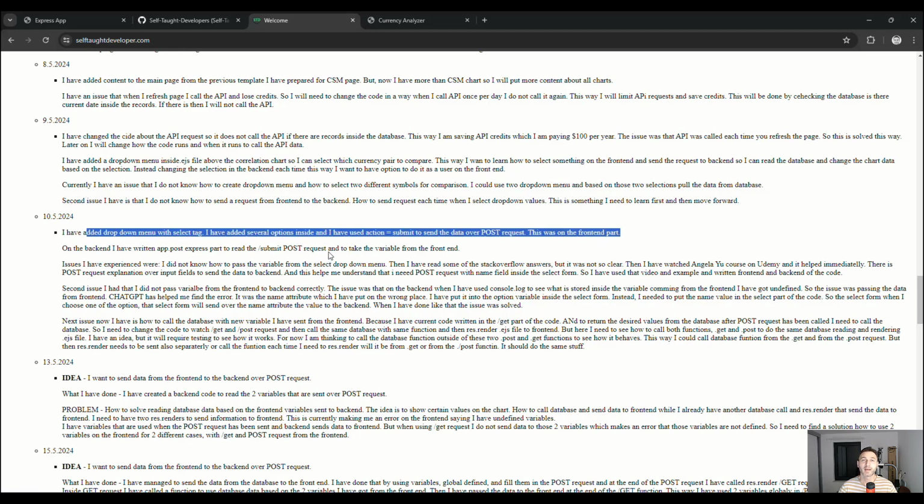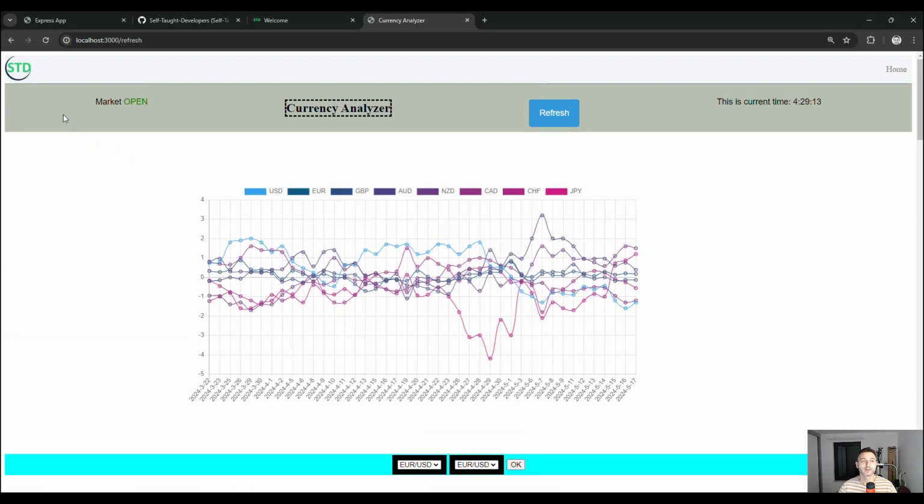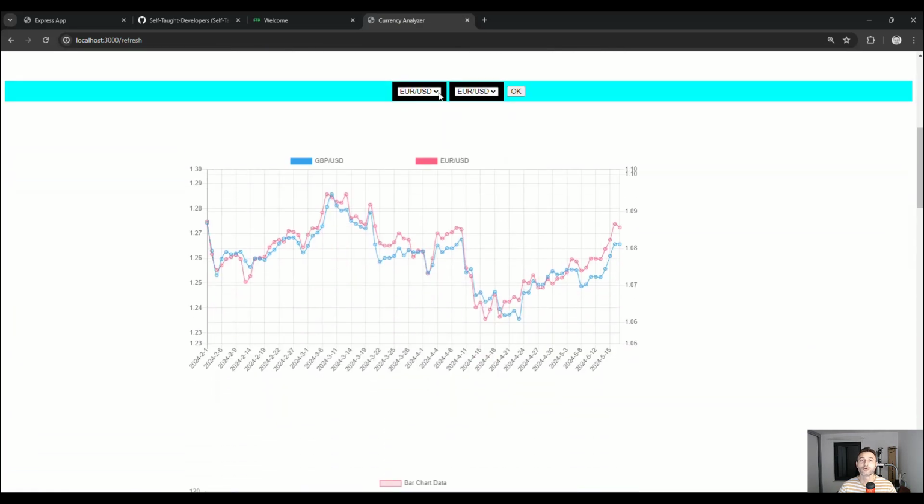Whenever I click the button, let me show you that on the local version. This is the local version. You can see there is some content here, then there is a drop-down menu, two of them. I'm selecting the first currency, and I'm selecting the second currency. So I have used a post request. When I click this OK button, it uses the action submit and also the post method.